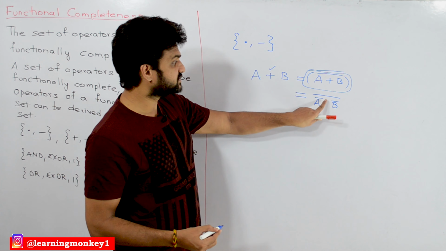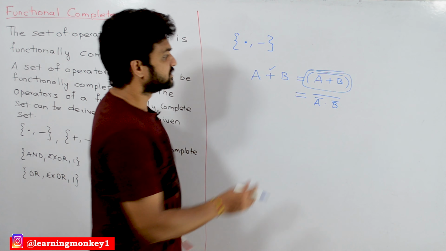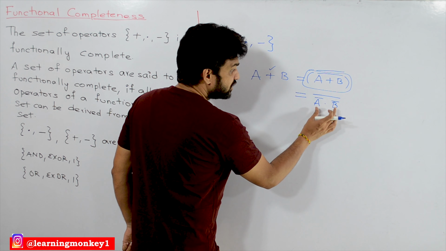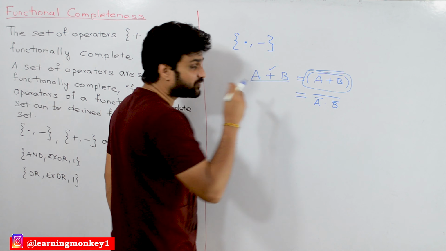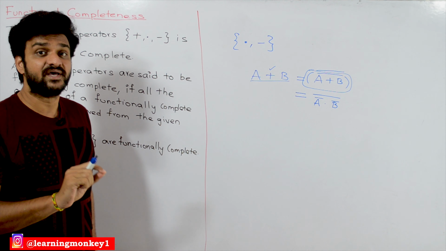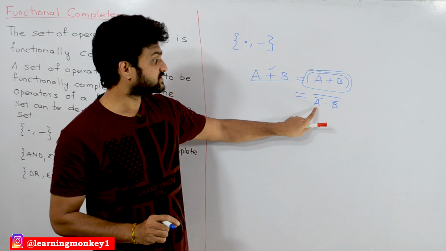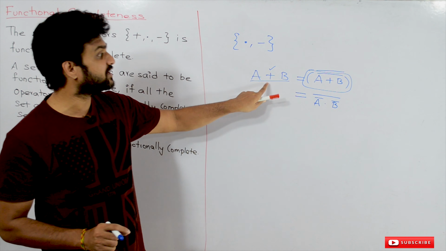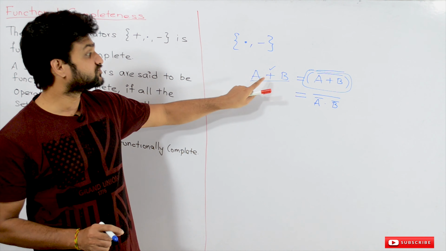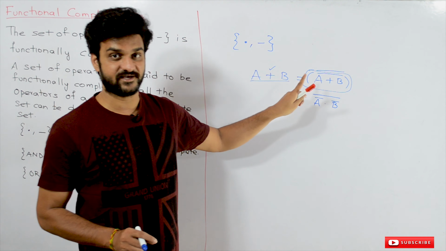Okay, so this is (A complement dot B complement) whole complement. Now we are able to derive A plus B. So the operation of A plus B can be derived by this circuit. Using the AND and NOT operators, we are able to derive OR. So we can say that this set is functionally complete.